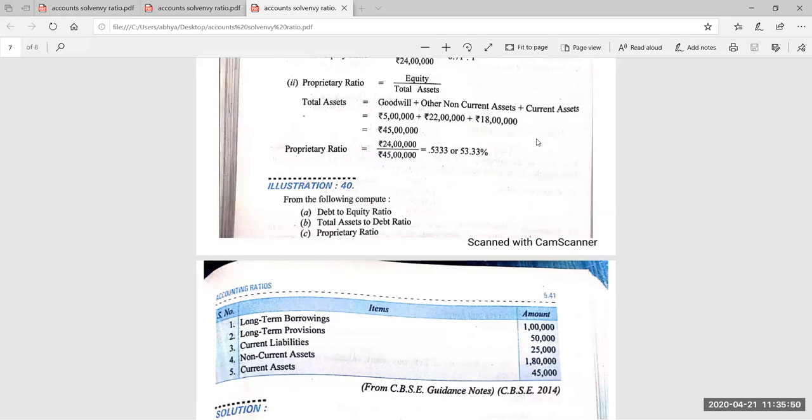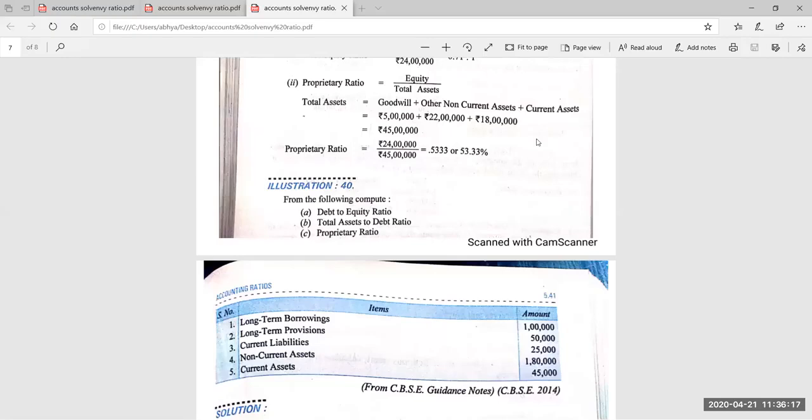So first of all, you have to find out debt here. Long-term provisions and long-term borrowings are given here to know the debt.